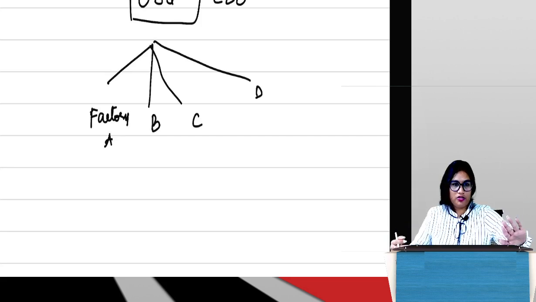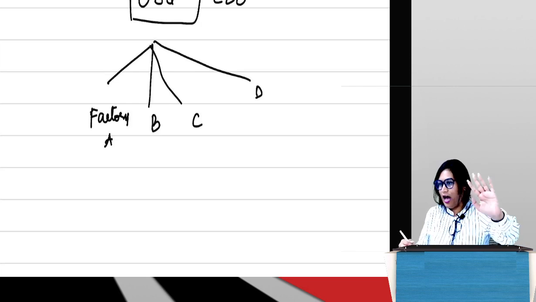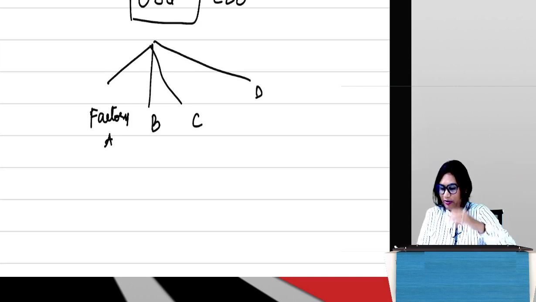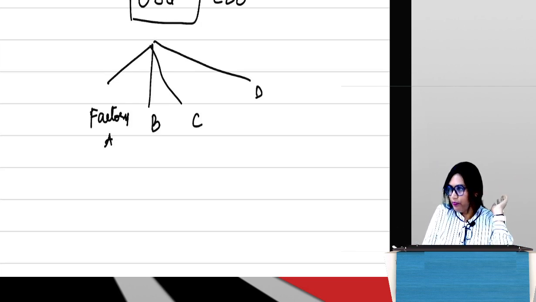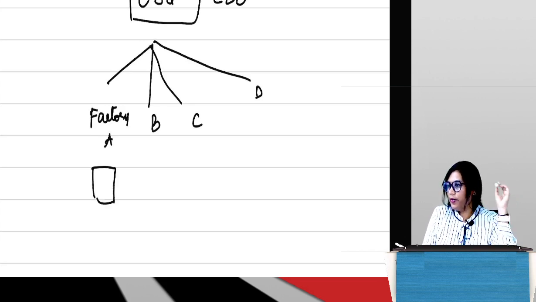What do you want to manufacture? Cosmetics. Dresses. So she's into garment manufacture. She has 4 factories, A, B, C and D. She's the CEO. Now in factory A, dresses are being manufactured.